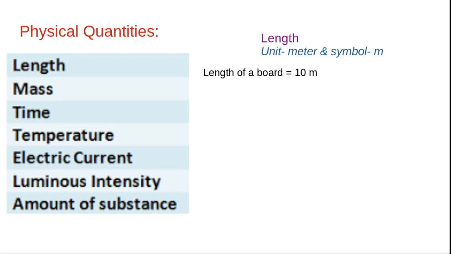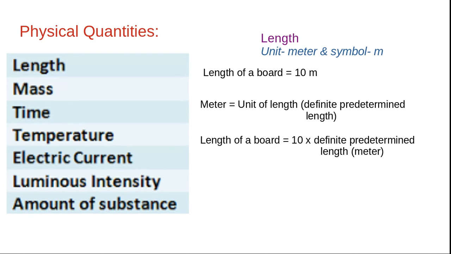I will take one example. Length of a board is equal to 10 meter. Everybody has seen a board in a classroom. So what does 10 meter mean? What does meter mean? Meter is nothing but the unit of length, which is a definite predetermined length. So the length of the board is 10 times the definite predetermined length, which is 1 meter.